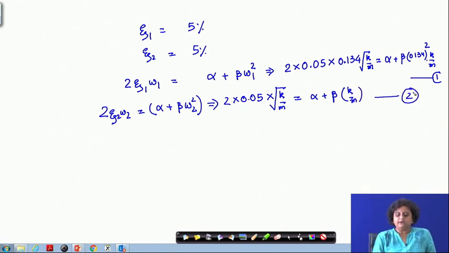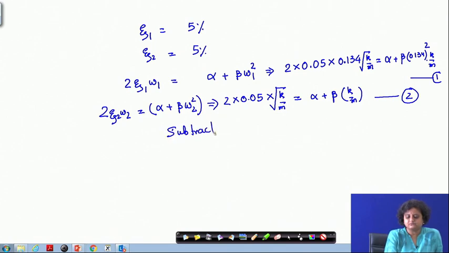Now, if I subtract equation 1 from equation 2, I can remove alpha.